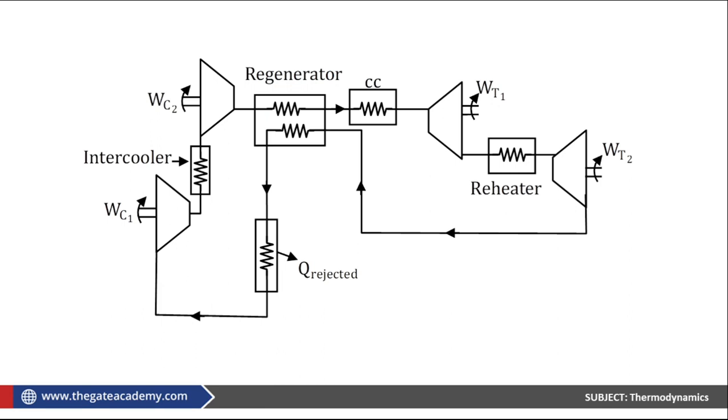Between 4 and 5. Okay, but between 4 dash and 5, there is a regenerator and the combustion chamber. The CC is for combustion chamber. Think about it a little more.